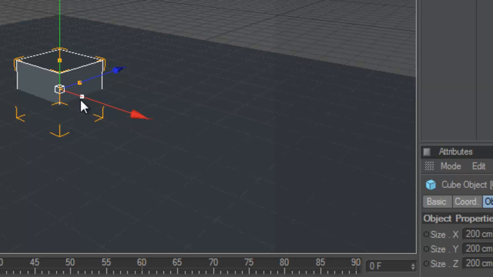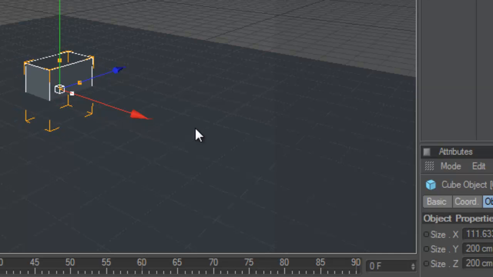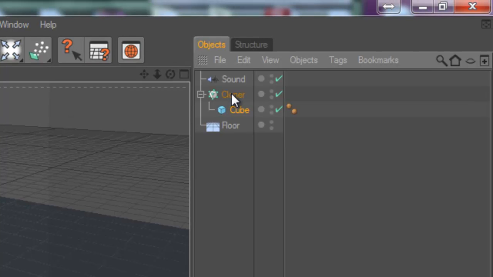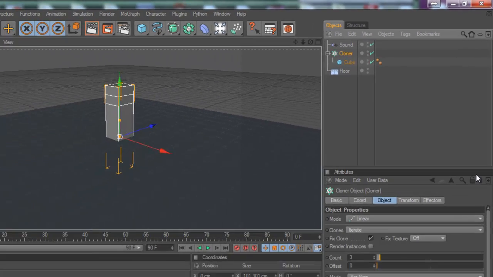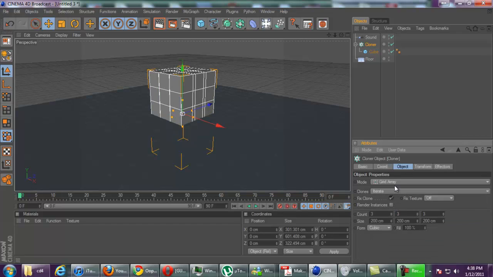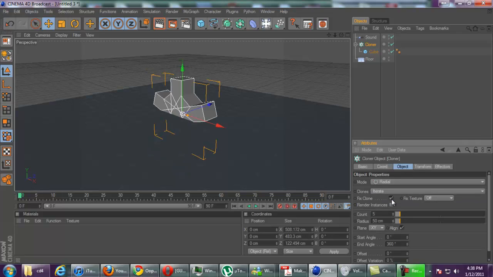There we go. Now, make the cube a rectangular prism. Preferably kind of tall. It makes it look better. Now that you have that, you're going to drop the cube on top of the cloner. Now you want to click on cloner. Go down to mode. You can do linear if you want. It's not fun to me. You can do grid or you can do radial. They all do basically the same thing. We're going to do radial.